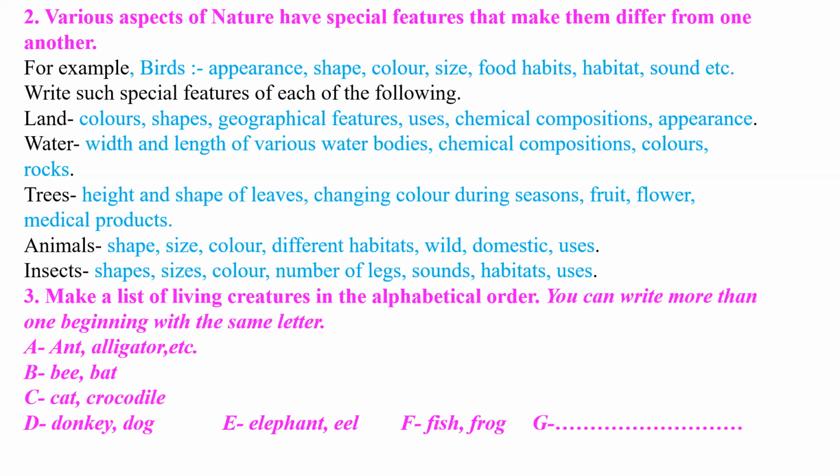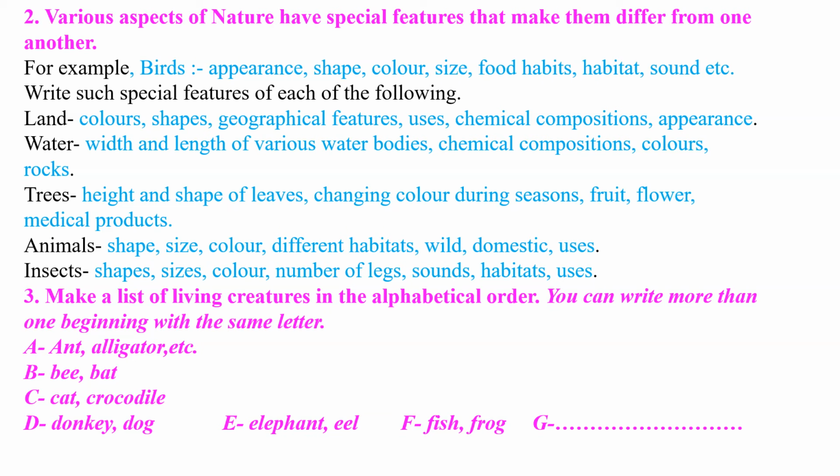First is land. If we talk about the land, colors are different, shapes are different, geographical features are different, its use is different, chemical compositions are different, and appearance is different. Water: width and length of the various water bodies are different, chemical compositions are different, color, rocks, all these things matter. Trees: height and shape of leaves, changing color during season, fruit, flower, medical product, all these things are different.